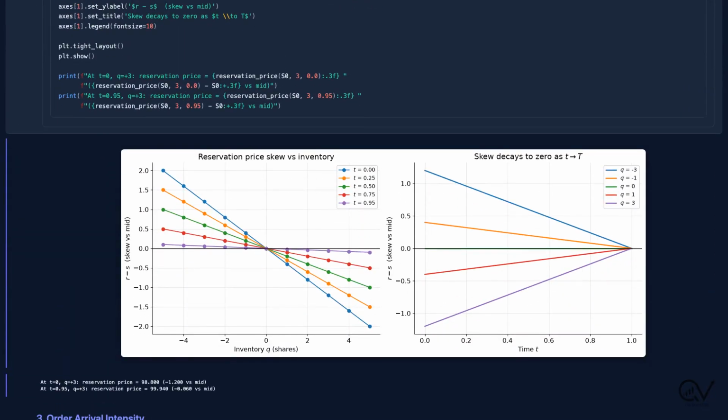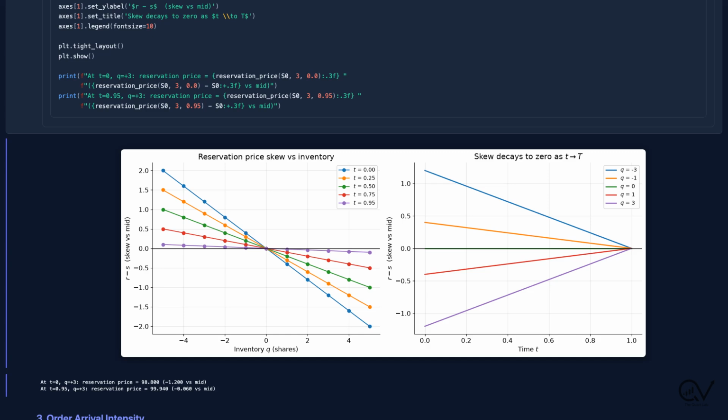These two panels show the reservation price in action. On the left, the skew against inventory at several points in time. It is perfectly linear in q. Every extra share you hold shifts your valuation down by gamma sigma squared times the time remaining.